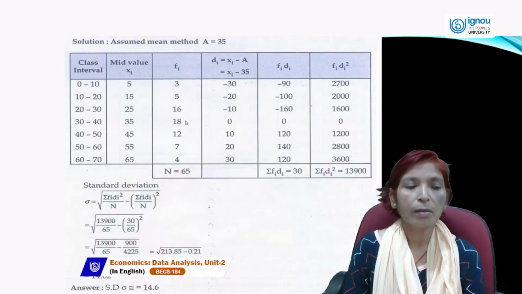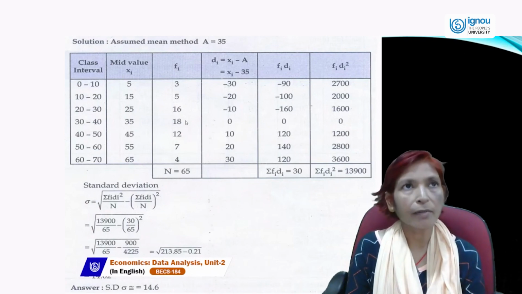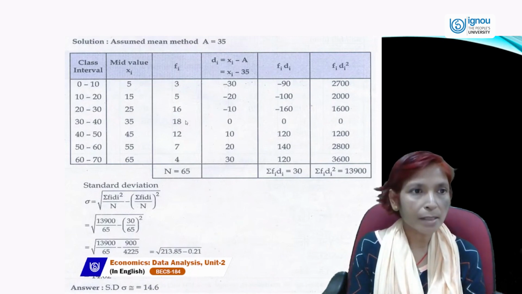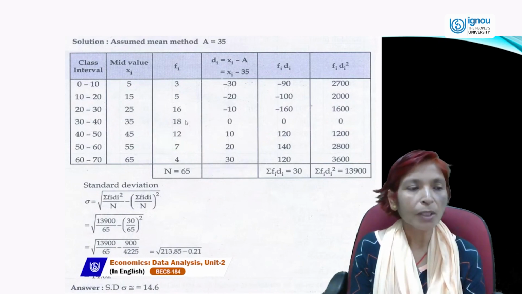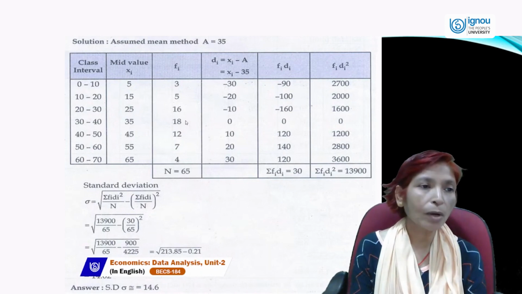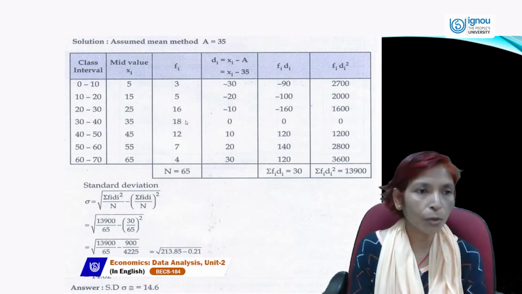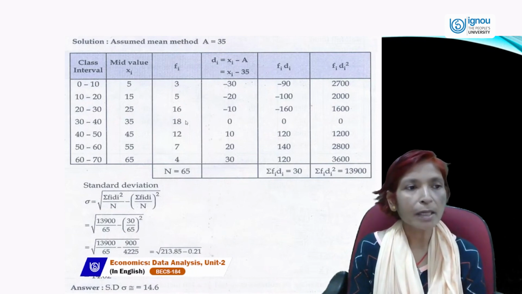Next is standard deviation. Standard deviation is also calculated by using the mean or average. In this question, the class interval is given, so first of all we calculate the mid value. For 0 to 10, the mid value is estimated as the lower limit of the class interval plus the upper limit divided by 2. So the mid value here is 0 plus 10 divided by 2, which is 5.